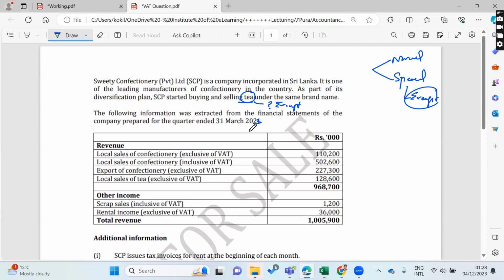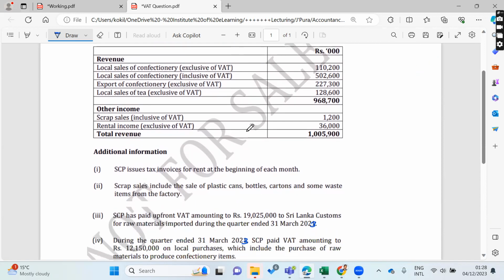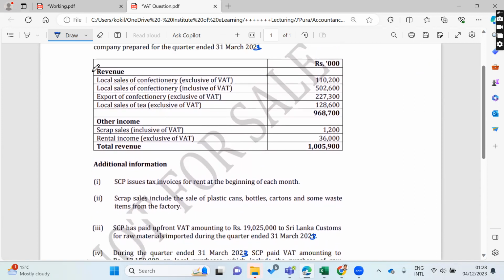The following information was extracted from the financial statements of the company prepared for the quarter ended 31st March 2023, right? These are the information. Revenue and other income are given for the quarter ended 31st March. Local sale of confectionery, exclusive of VAT. Exclusive means without VAT, right?